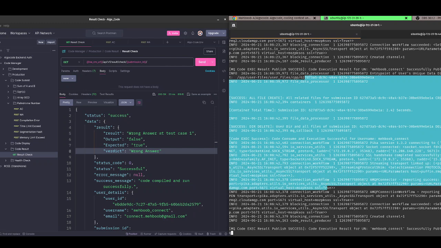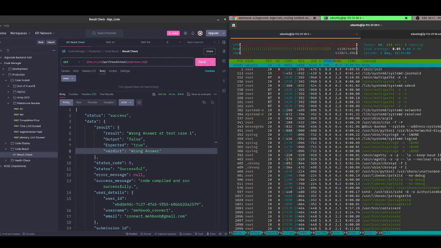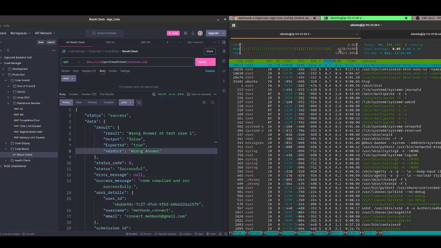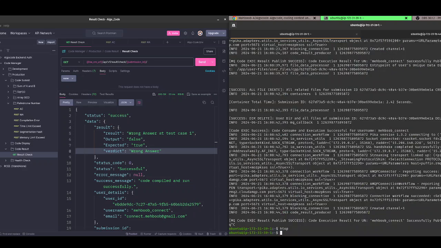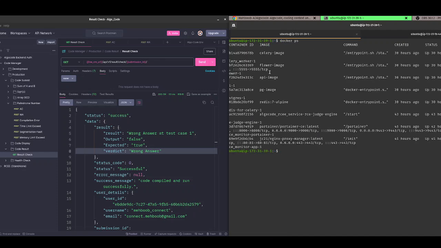Okay, if I show you the resources, this is the RC engine resources. It takes 400 MB right now. These are the containers you see. This is the container for the auth service I have already mentioned, and this is the container for RC engine.